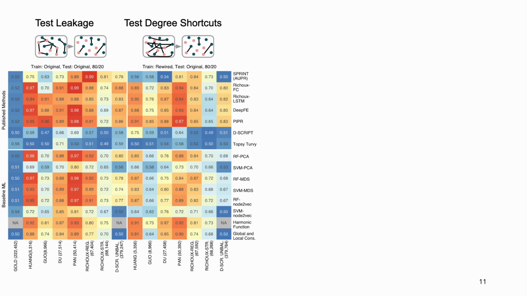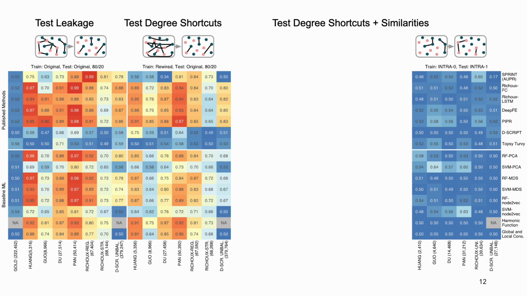For a third test, we see that excluding training proteins from the test set and minimizing pairwise sequence similarities between training and test strips all methods of their predictive power. When neither node degrees nor sequence similarity is leaked, the methods do not learn any higher level features that could help them with the PPI prediction for unseen proteins.